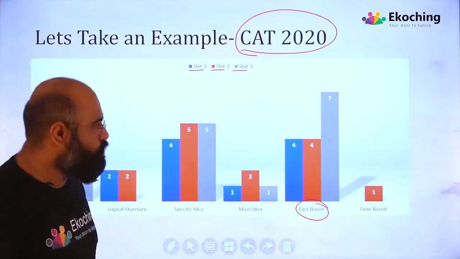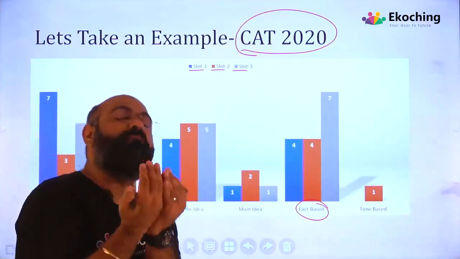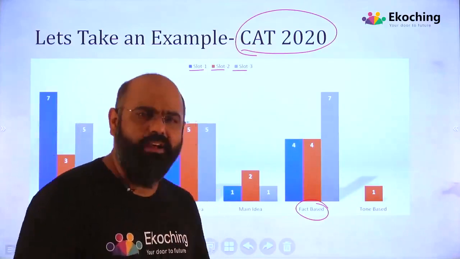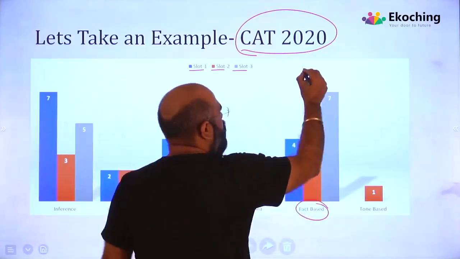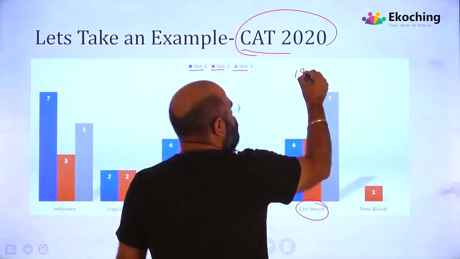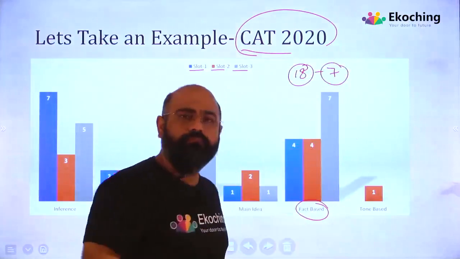The fact based questions. When we talk about them, we go to the passage again and again. Going back to the passage again and again is our birthright. Will it really help? Let's see. Out of 18 questions, 7 questions are fact based.